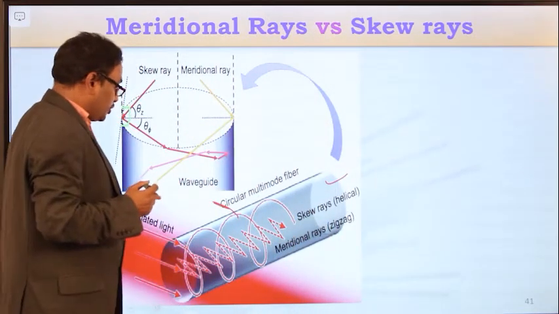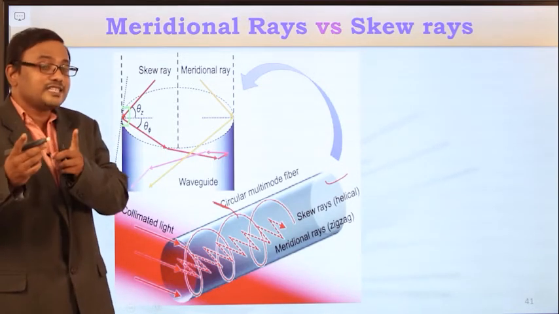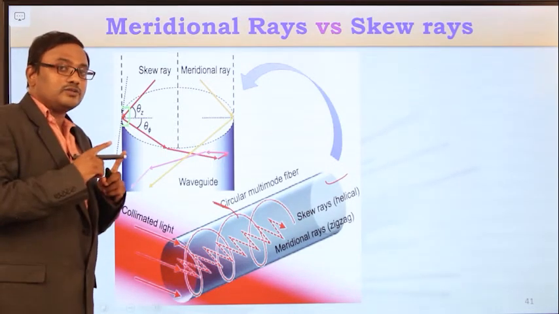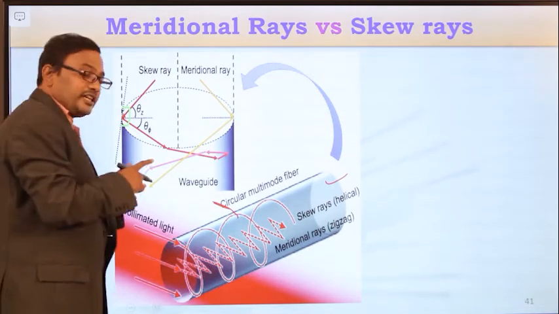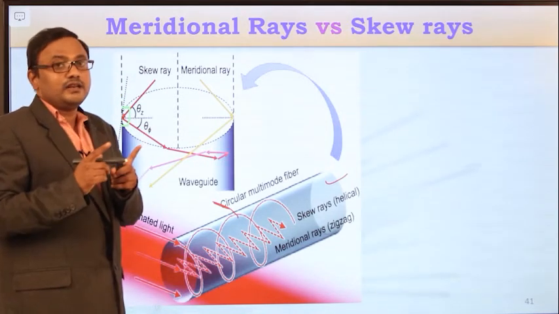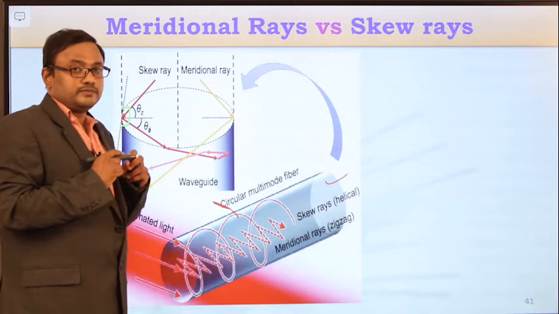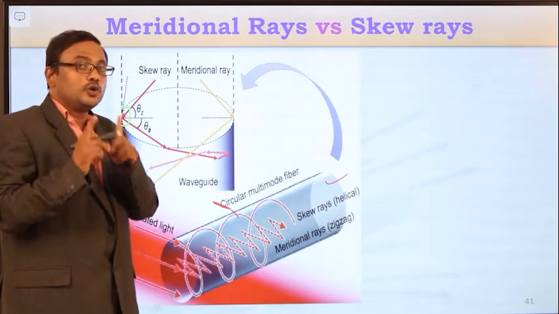So the skew ray is the light ray which enters at a point other than the center of the core axis, and it follows the helical path. And at each point of reflection, this skew ray maintains an angle 2 gamma.